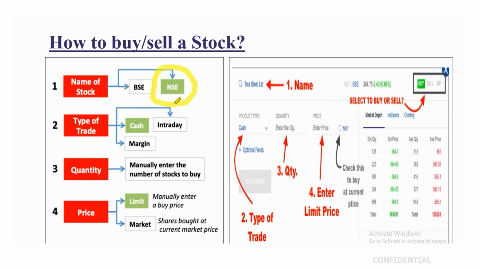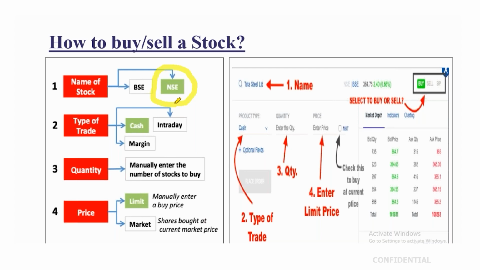Then the type of trade. There are two types of trade that you can put. Either you can put cash to carry, that is called cash stock, or you can do intraday trading. Cash to carry means a stock that you want for a longer term perspective. You want to carry that trade over a period of time. It can be 1 day, 2 days, or 3 days. Assuming today is 16th April, you are trading a particular stock today and you want to carry it till tomorrow.